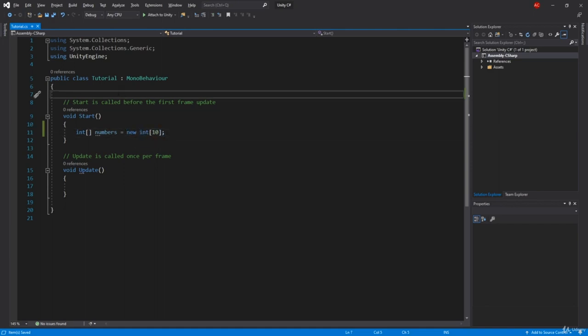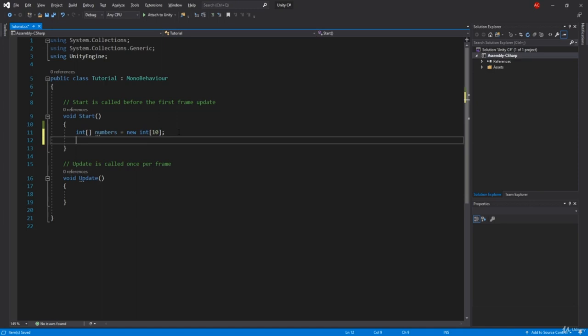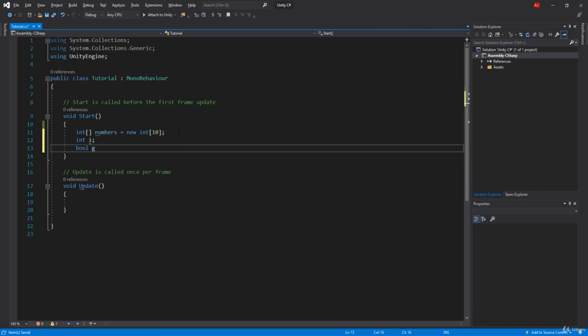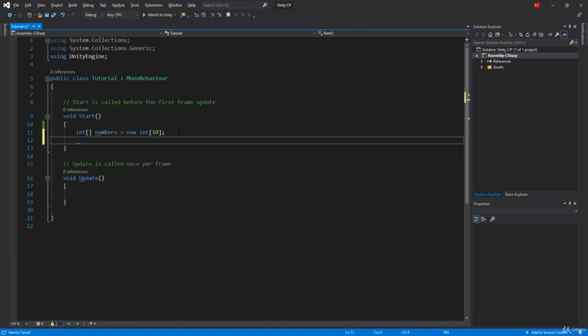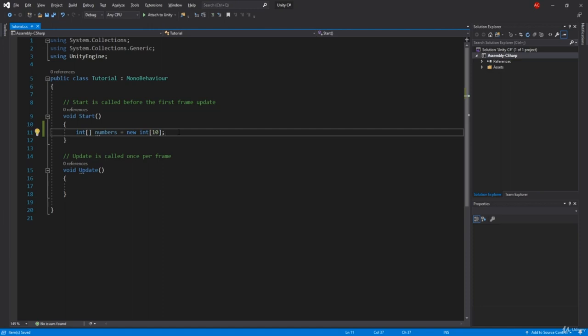Now by default, when you create an integer, for example integer I, this is by default 0. If you create a boolean G, this is by default false. So by default, all of these numbers are 0. We're going to change that later on.